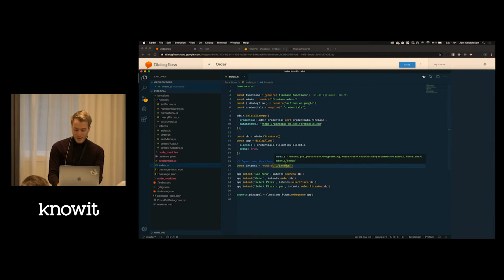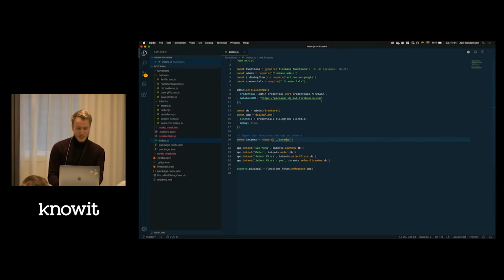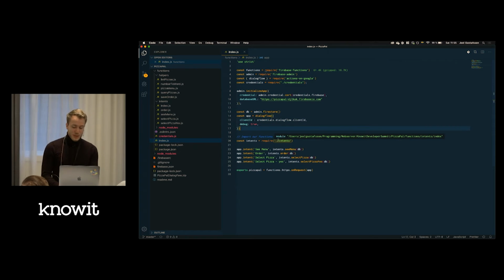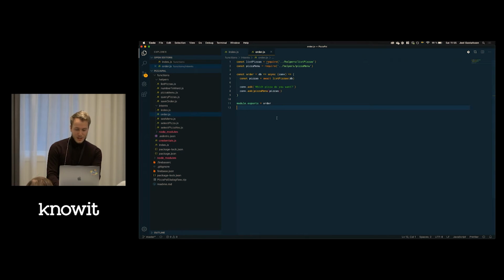So basically we have some Node.js code running on Firebase. And this is just a lot of config stuff. And then I've put the intents in different folders. But basically you can see how I map each intent to a function. And so for the order intent, we have this function.